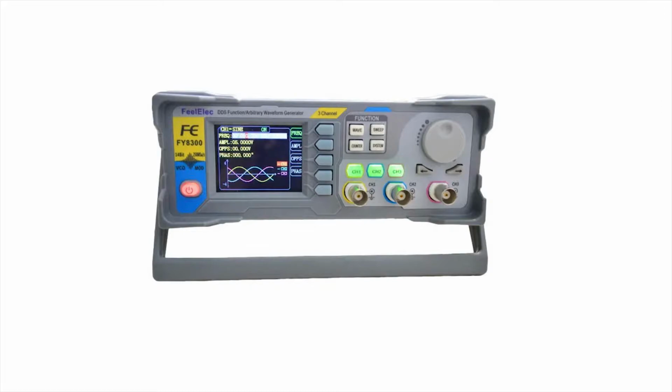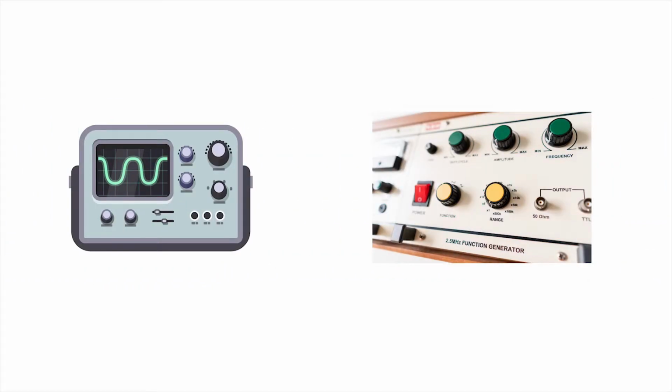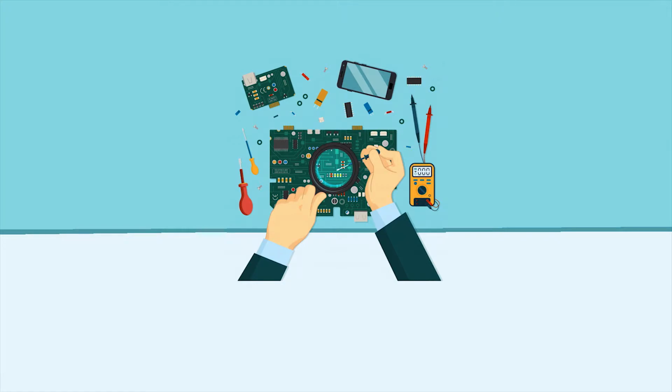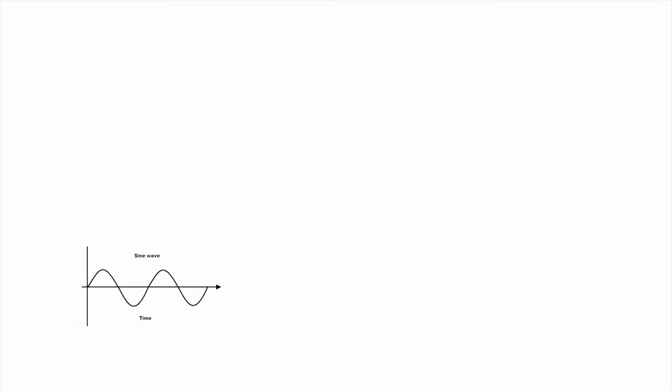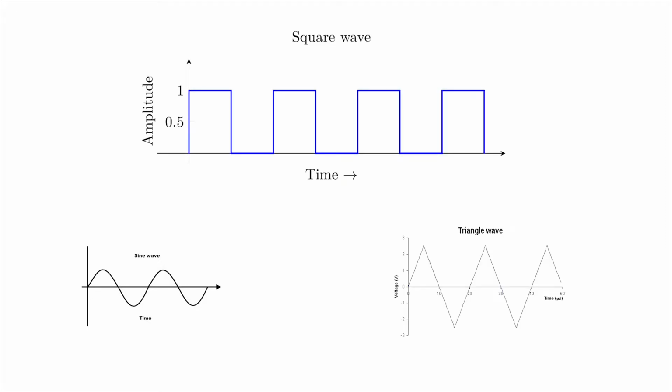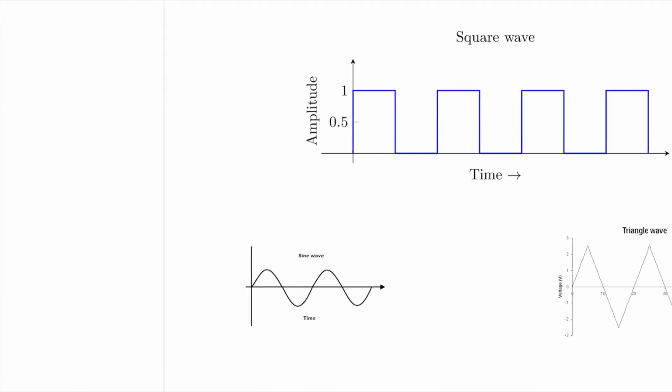Next is function generator. This is an image of an actual function generator. A signal or function generator is a device that can produce various patterns of voltage at different frequencies and amplitudes. A common use is to test the response of circuits to a known input signal. Most function generators allow you to generate sine, square, or triangular AC function signals.